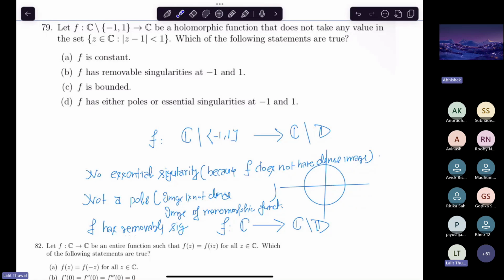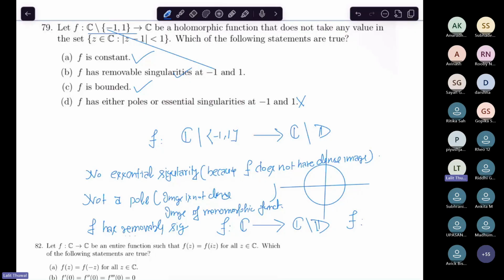So you see that this entire function is skipping too many values, right? And the Picard theorem says that it can skip only one value. This entire function does not have a dense image. What does it mean? This entire function must be constant. When you extend your f to C, it comes out to be constant. So f, when restricted to this, is also constant. So f is constant, and b and c are automatically true, and it is wrong, right? Yes or no? Is it clear? Or do you have some questions? No questions? Okay.